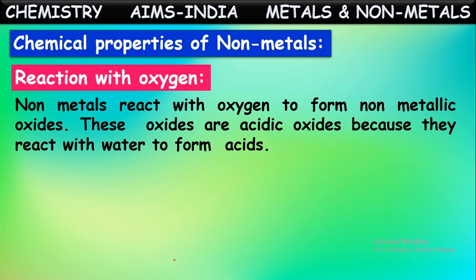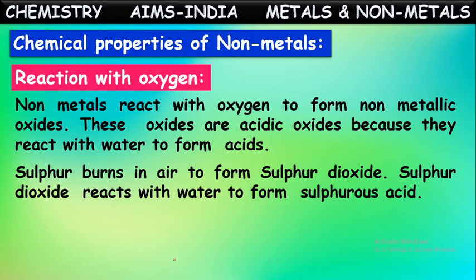But these non-metallic oxides are acidic in nature because when they further react with water, they form acids. Whereas in the case of metals, we said metallic oxides are basic in nature because on reaction with water they form bases. Whereas non-metallic oxides form acids on reaction with water. That is why we say non-metallic oxides are acidic in nature.